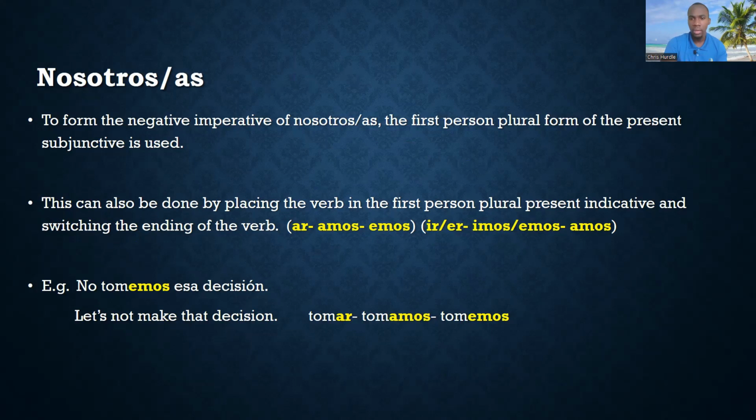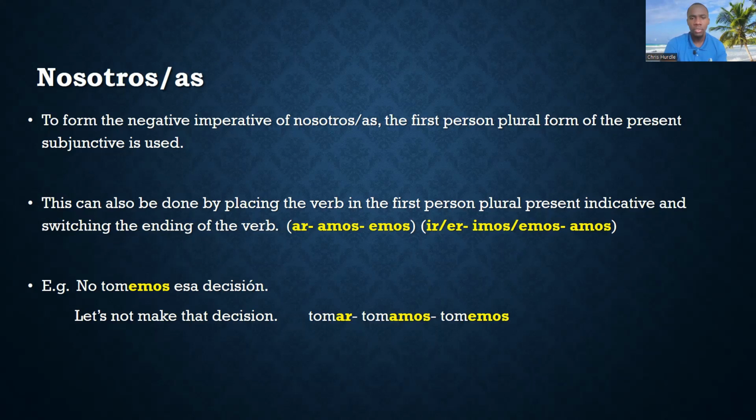IR or ER verbs, emos and imos, would change to amos, because as you know, in the first person plural, IR verbs end in imos, but for ER, it ends in emos. In this case it wouldn't matter because they both would change to amos, okay? An example, no tomemos esa decisión. Let's not make that decision.